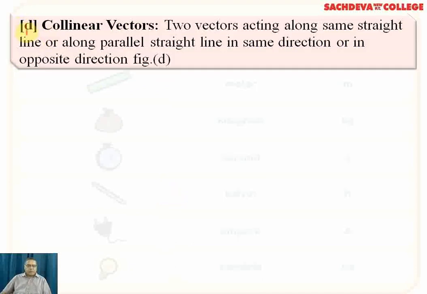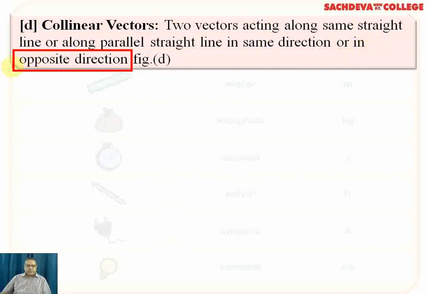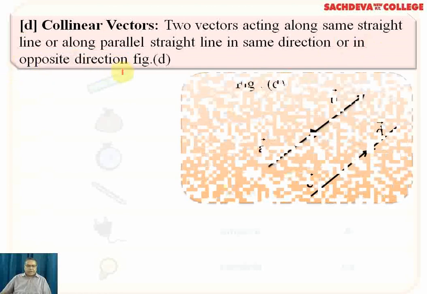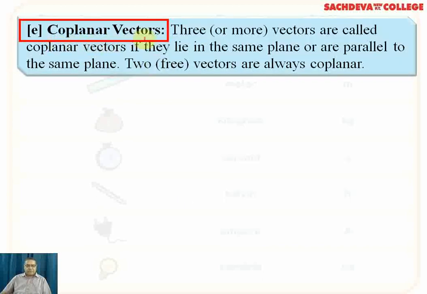Now the next one, collinear vectors. Collinear means in the same straight line. Two vectors acting along the same straight line or along parallel straight lines, in the same direction or in the opposite direction, are called collinear vectors, as shown in the figure. So A and B are in the same direction, in the same straight line, or in opposite directions like C and D.